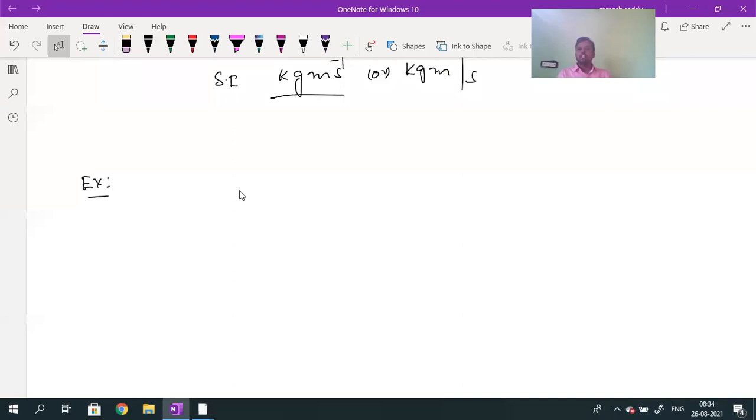If I want to write the angular momentum, can you remember angular momentum? In the Bohr atom model, you studied angular momentum.